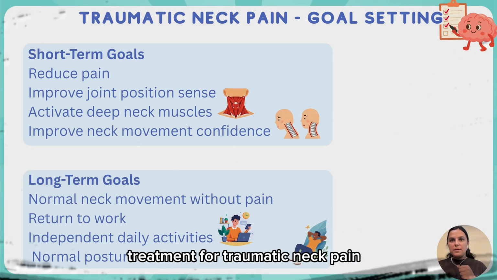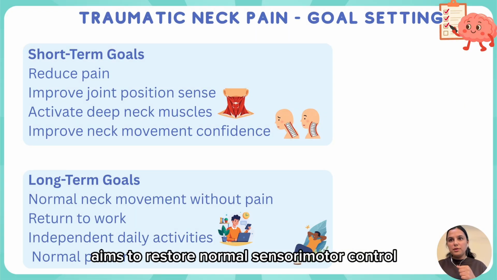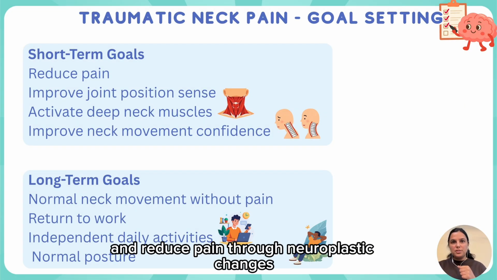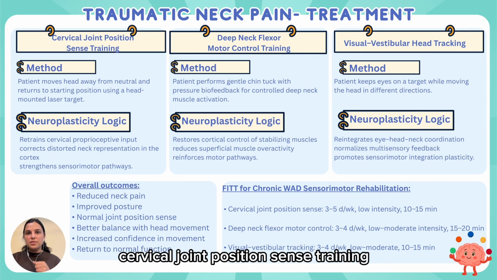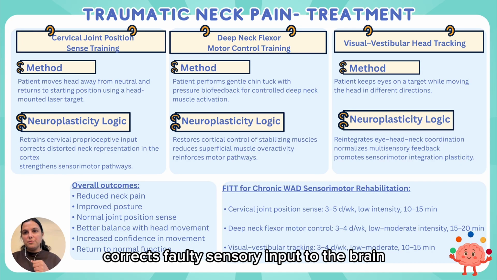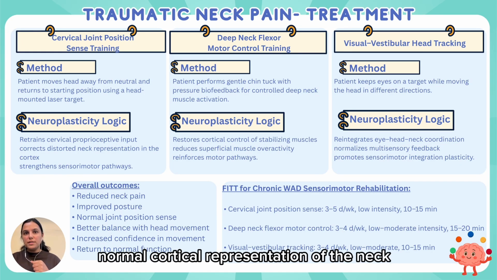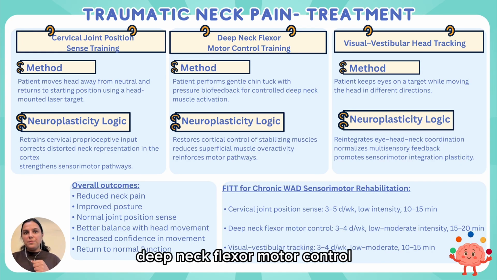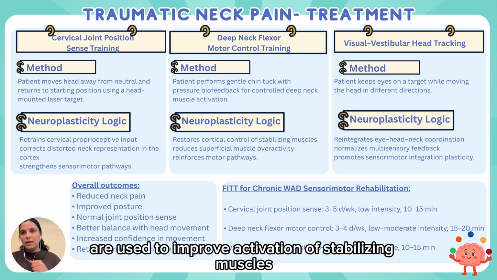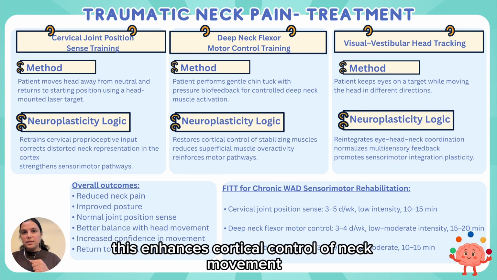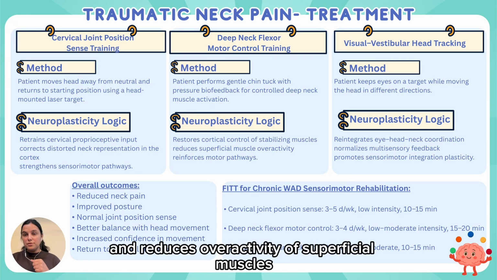Treatment for traumatic neck pain aims to restore normal sensory motor control and reduce pain through neuroplastic changes. Cervical joint position sense training corrects faulty sensory input to the brain and restores normal cortical representation of the neck. Deep neck flexor motor control exercises are used to improve activation of stabilizing muscles. This enhances cortical control of neck movement and reduces overactivity of superficial muscles.